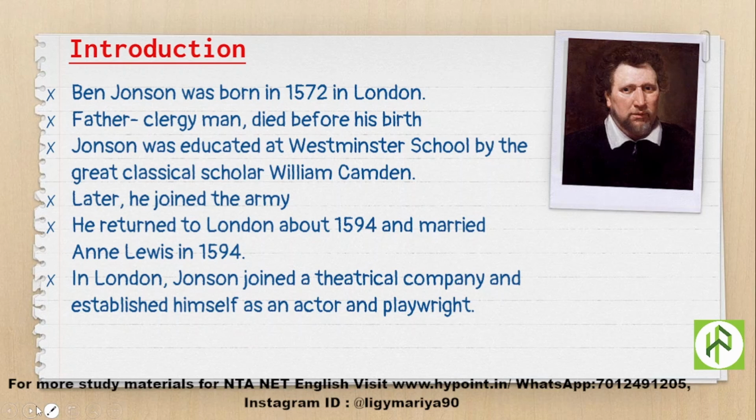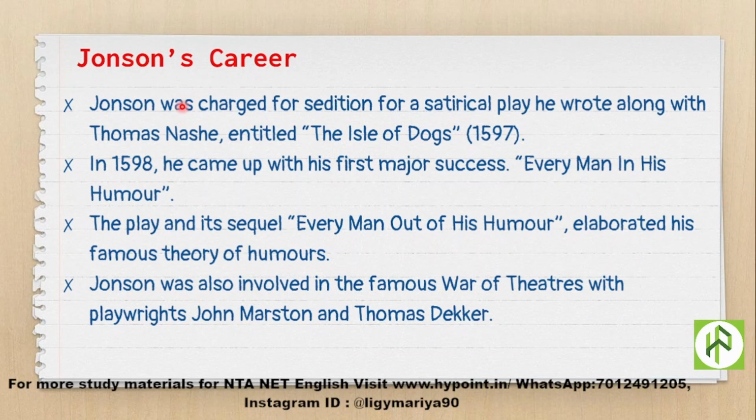Okay, now let's see Jonson's career. What were the tremendous things that happened in Jonson's career as a dramatist? Jonson was charged for sedition for a satirical play he wrote along with Thomas Nash, titled The Isle of Dogs, in the year 1597. So he composed this particular play in collaboration with Thomas Nash, and it was charged with sedition, and it was a satirical play.